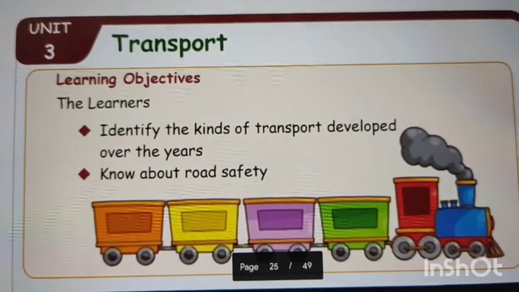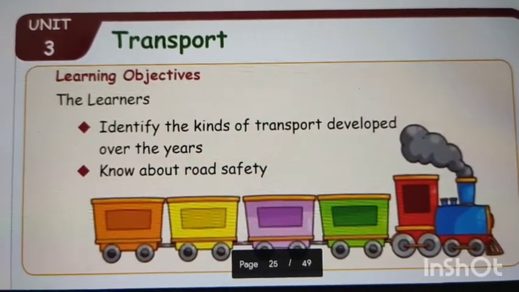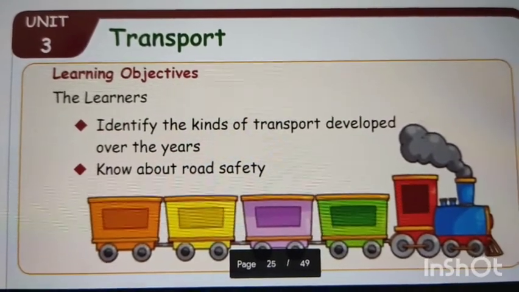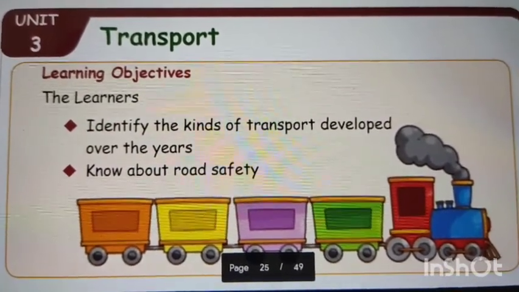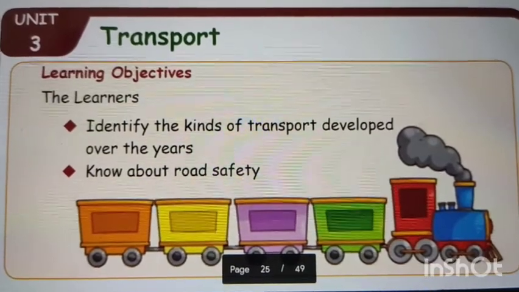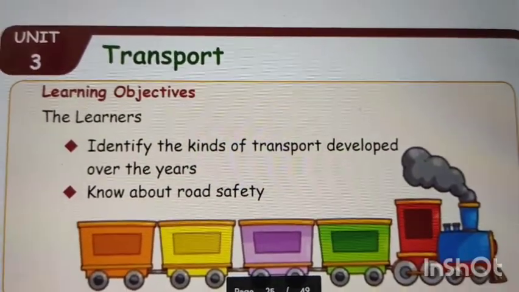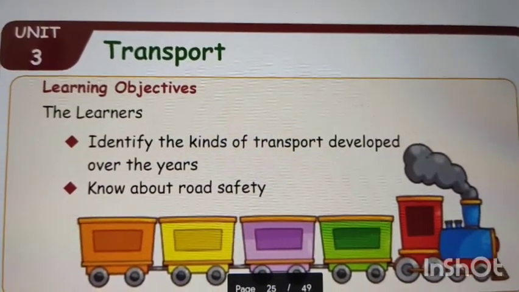Hello children, today we are going to see Unit 3 Transport. The learning objectives: identify the kinds of transport developed over the years, and know about road safety. This is the topic we are going to discuss today.